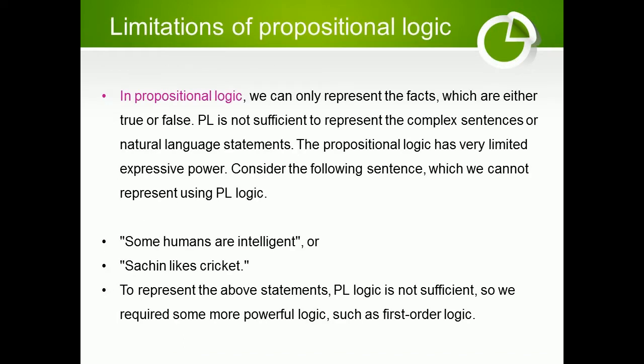Limitations of propositional logic. In propositional logic, we can only represent facts, which are either true or false. Propositional logic is not sufficient to represent complex sentences or natural language statements. It has very limited expressive power. Consider the following sentence, which we cannot represent using propositional logic: "Some humans are intelligent, or Sachin likes cricket." To represent the above statements, propositional logic is not sufficient, so we require some more powerful logic, such as first-order logic.